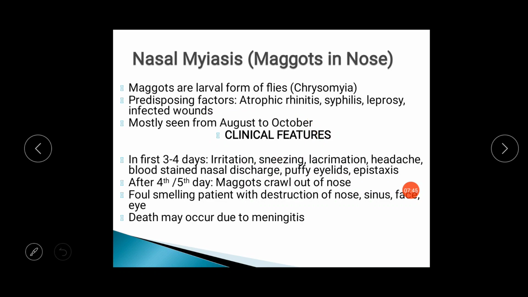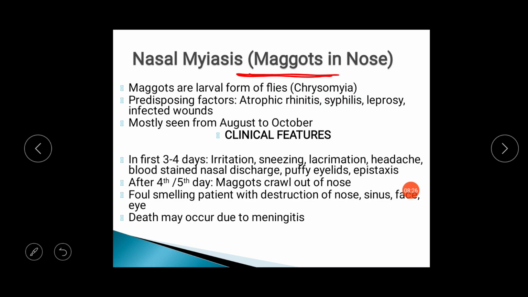So these maggots in the nose and different other parts of the body are more common during the August to October of the year. This atrophic rhinitis, syphilis and leprosy and infected wounds will give rise to the foul smelling nasal discharge. This foul smelling nasal discharge will attract the fly, and then whenever this fly hatches eggs in the nasal cavity, it will form maggots. Those are the larval form of the fly, and they will reach up to the different parts of the nasal cavity and cause the different types of destruction.